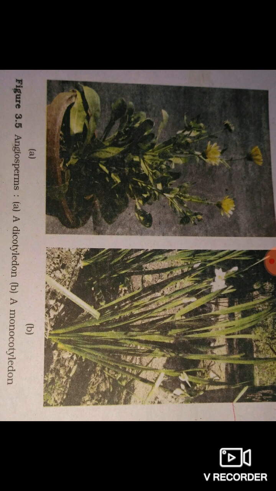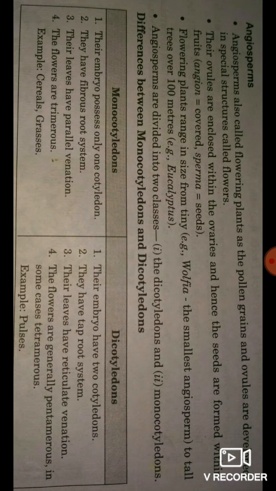That means you see in these figures the angiosperm types and their features: dicotyledons and monocotyledons. In monocotyledons, the embryo possesses only one cotyledon, and in dicotyledons, the embryo has two cotyledons. Monocots have a fibrous root system, dicots have a tap root system.